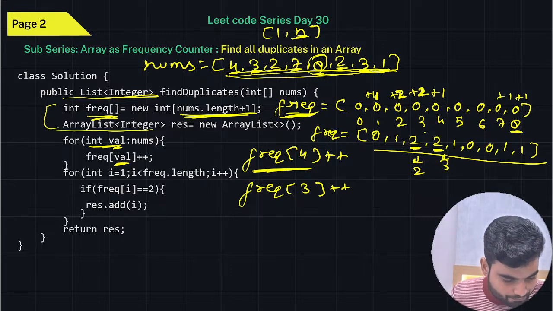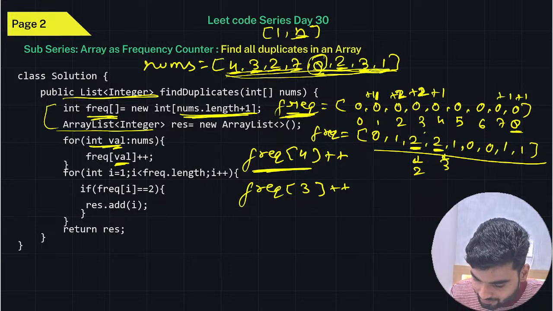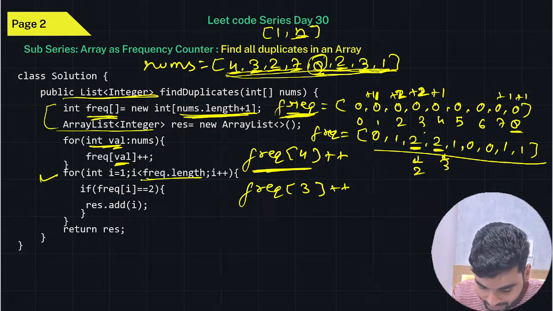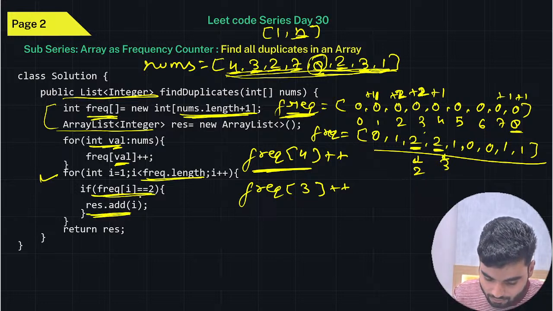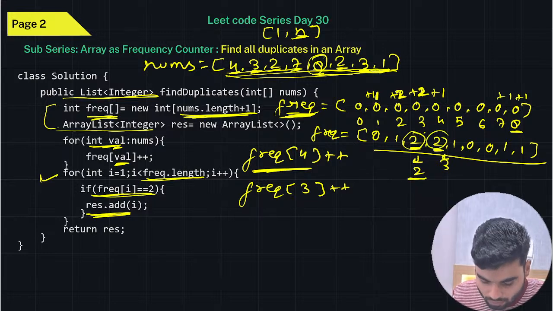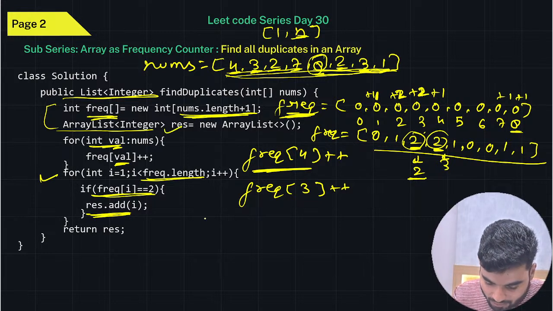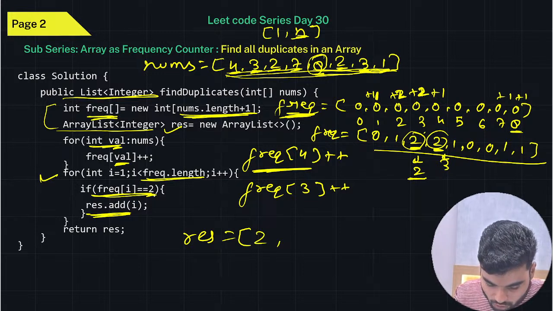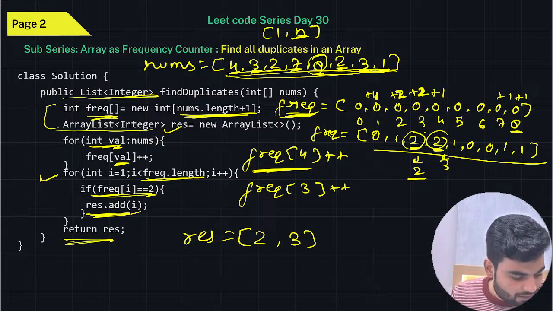Okay, Shivam. Now this is how you will do plus plus. And for this line, we are iterating over our frequency array again. Those values that are 2, we add them into the resultant list. We add the index where we have value 2, which is 2, first in the resultant list. Then again on the third index we have value 2, so we insert that as well. And then we return it.